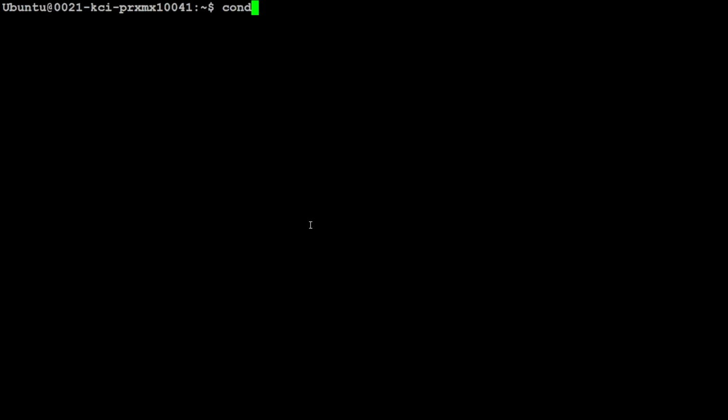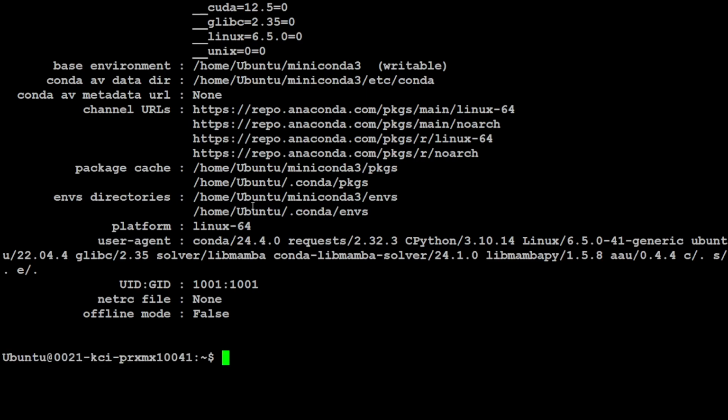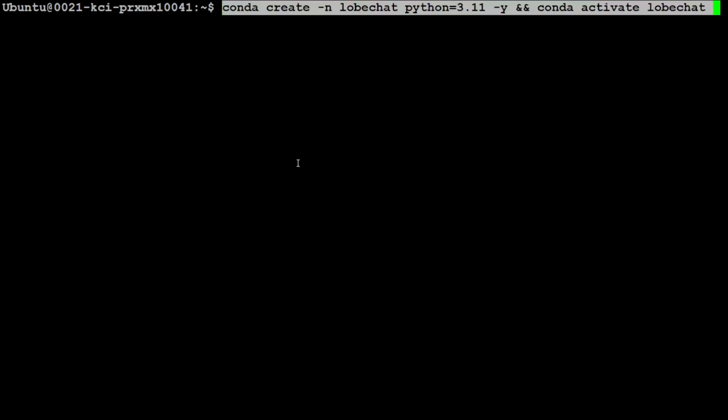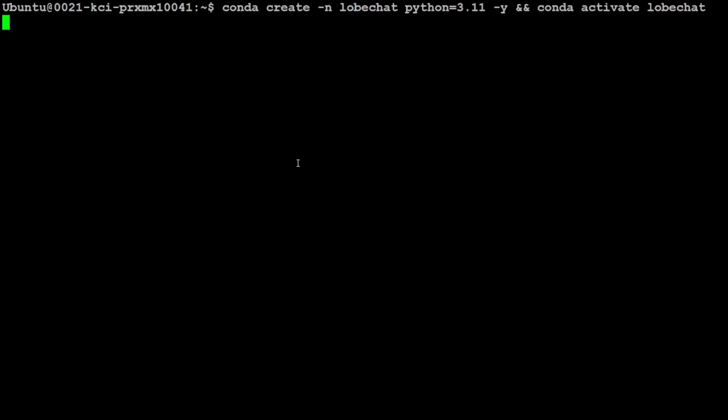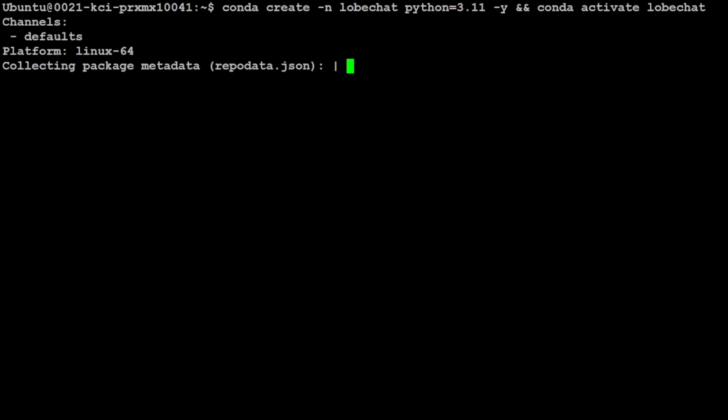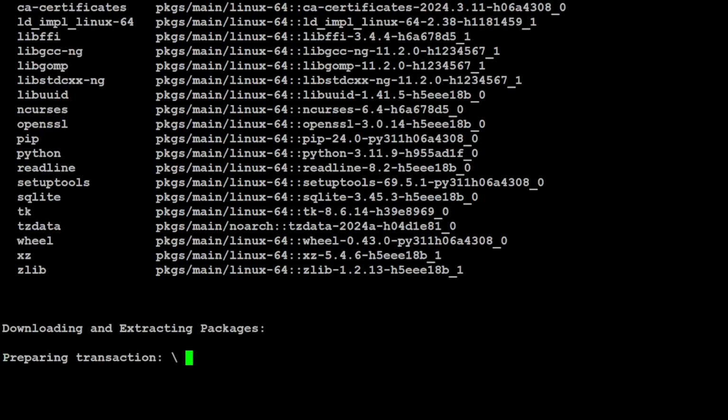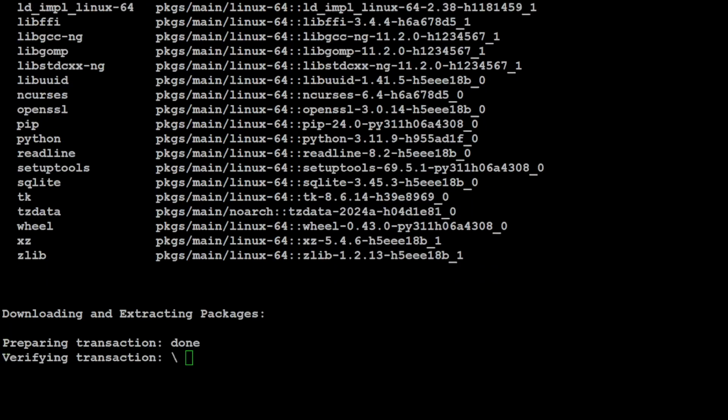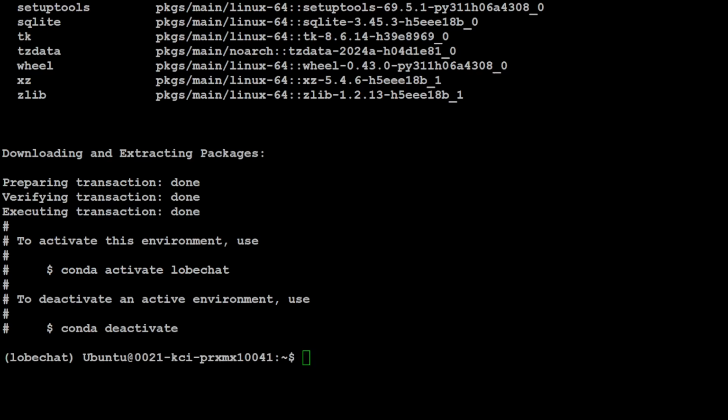Also, I'm going to use Conda to keep everything nice and simple here, and we will install it from terminal and then access it from the GUI. So let me first create the Conda environment. Let me clear the screen first, and then I'm just creating a LobeChat environment here. So let's wait for it to get installed. It will take too long, and that is already done.